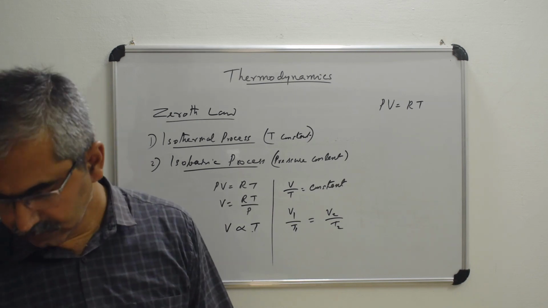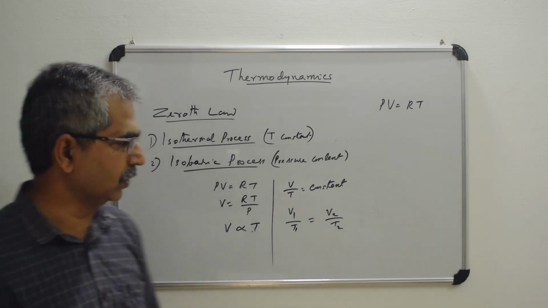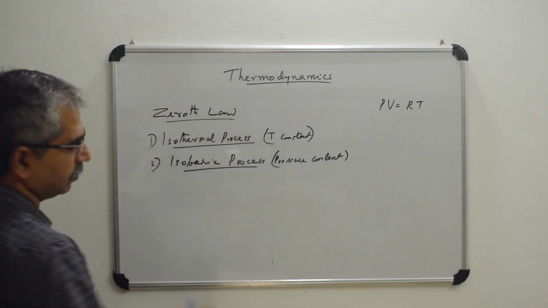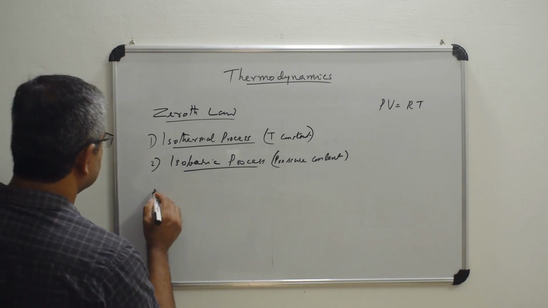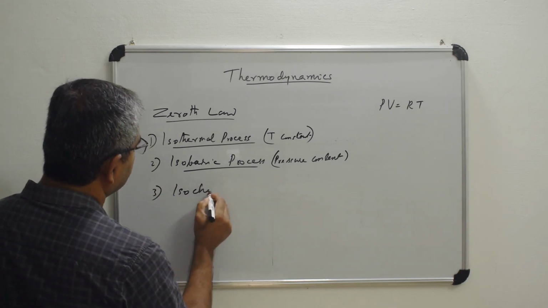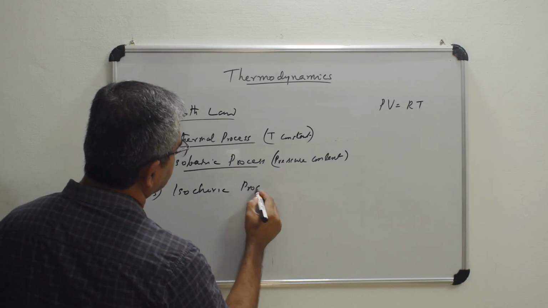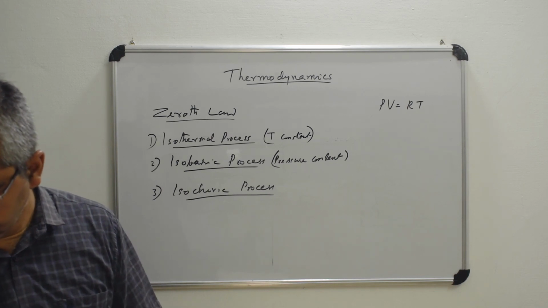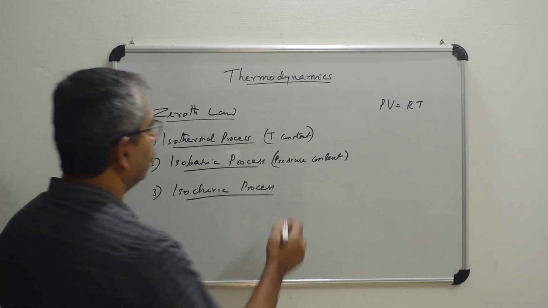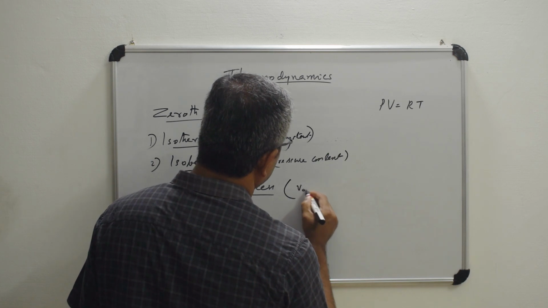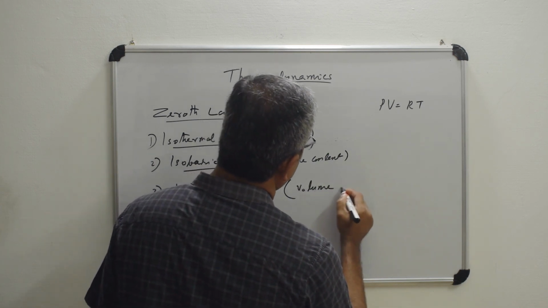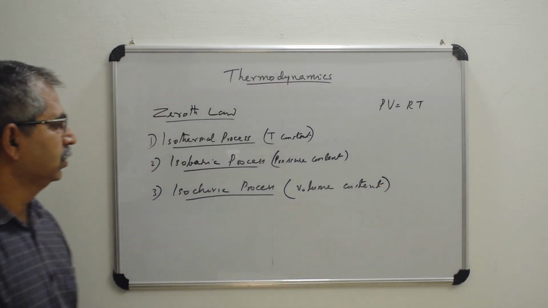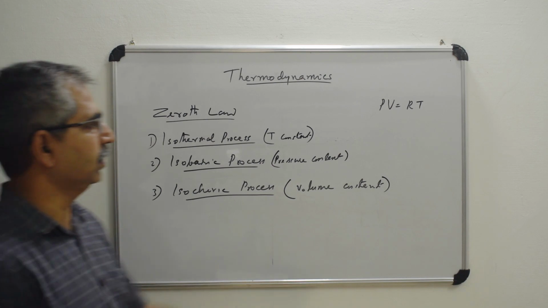Now the third one is the isochoric process. Okay. And in isochoric process, you can see that the volume will remain a constant. Volume is a constant. Okay. So what about that case? So volume is a constant.